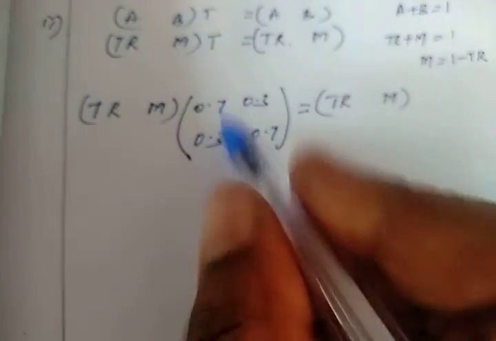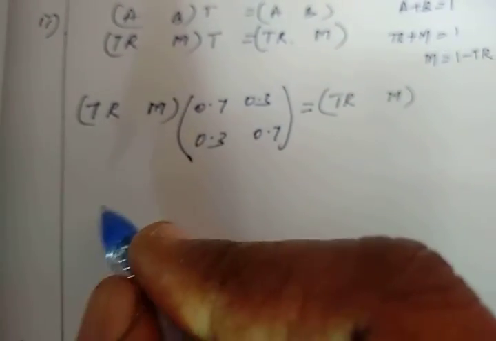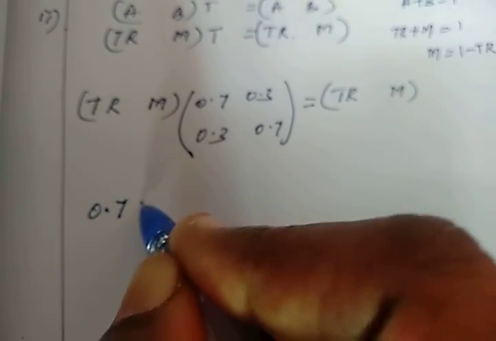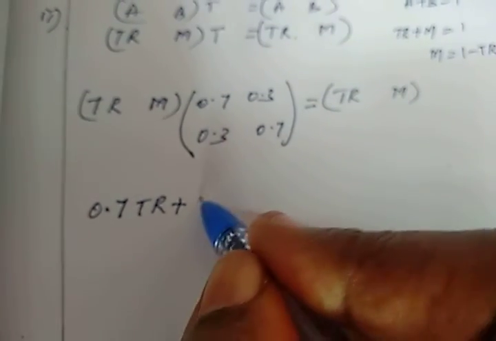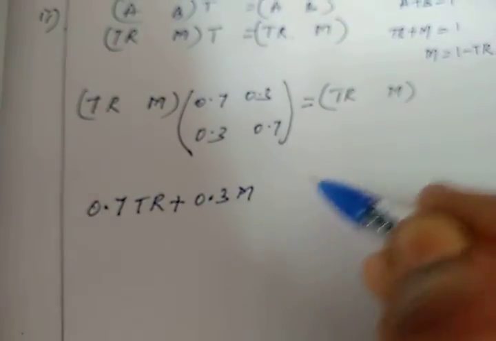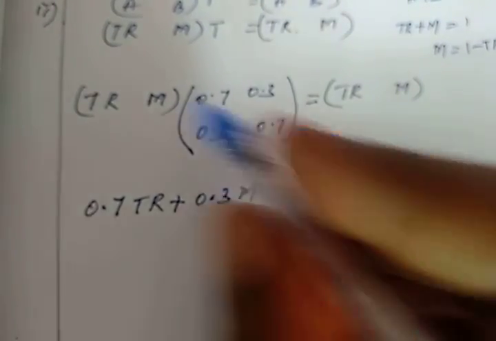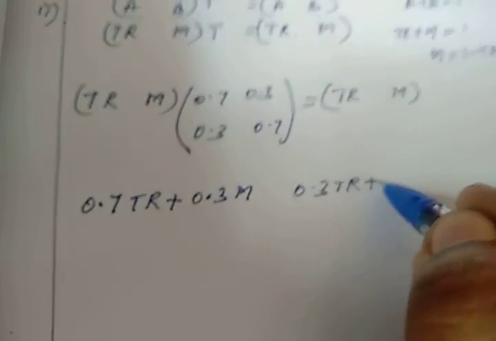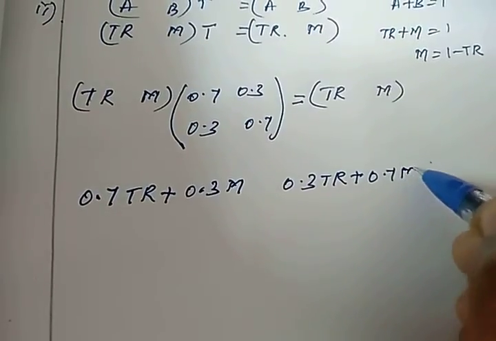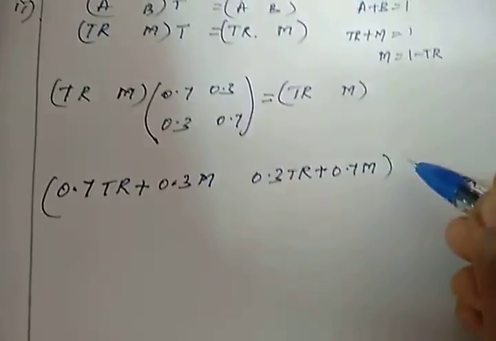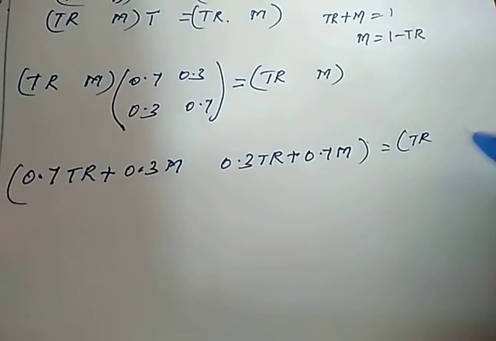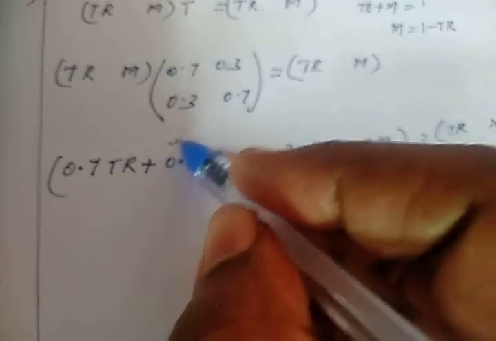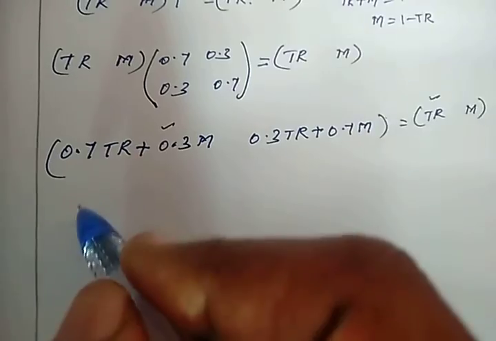Now multiply: first row, first column, 0.7 TR plus 0.3 M. First row, second column, 0.3 TR plus 0.7 M equals TR and M.